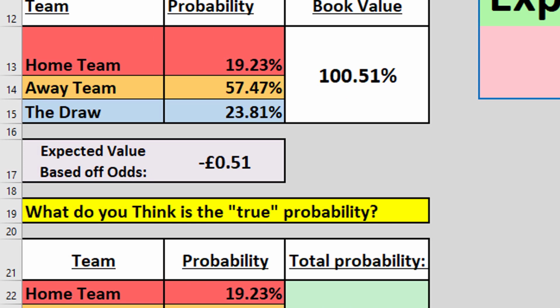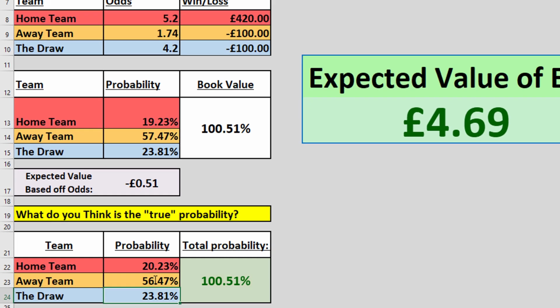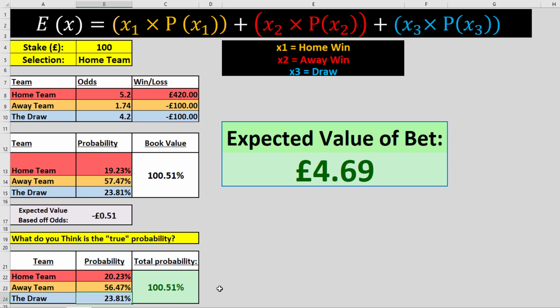But we're going to say, for example, in this game, that Porto, let's say we think Porto are 1% more likely to win than the odds suggest they are. So we're not saying much here, we're just saying 1%. So we're going to boost them up to 20.23%. And in this case, I'm just going to say Liverpool are 1% less likely to win and the draw stays the same. As you can see here, only giving 1% in your favour, we're talking an expected value of almost £5 here. On a £100 stake, we're talking that's 5%. See the uneven match there, 1% equates to 5%.